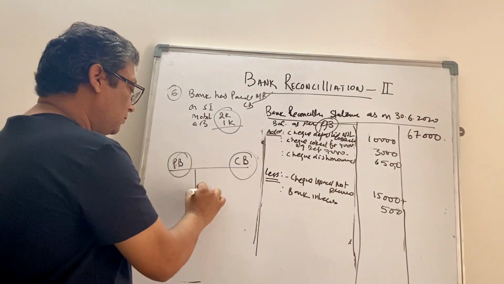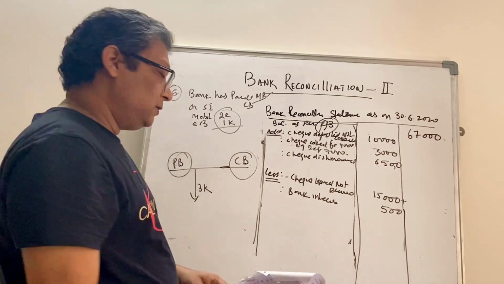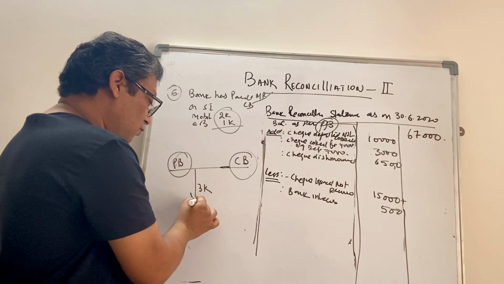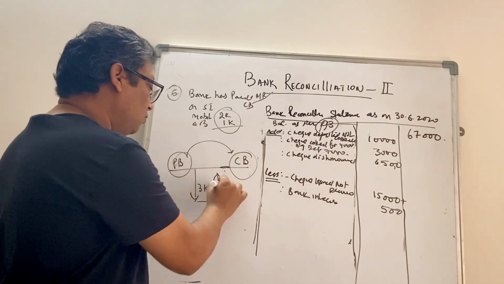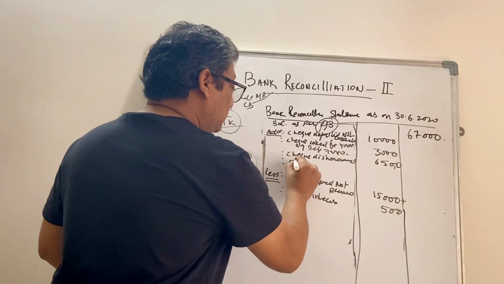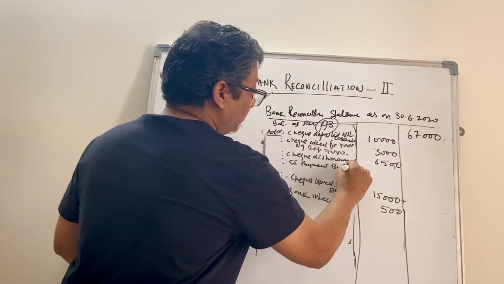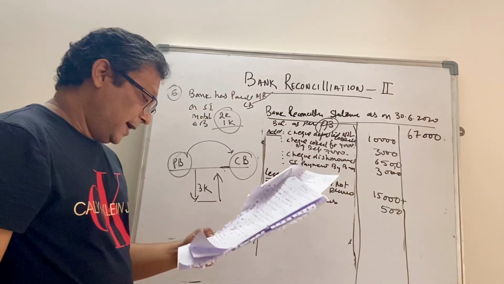So passbook has gone down by 3,000, but cash book has not moved. So what we will do? We have to go from here to here because we have to follow cash book. So the arrow goes upward by 3,000. So this is standing instruction payments by bank, 3,000, right?